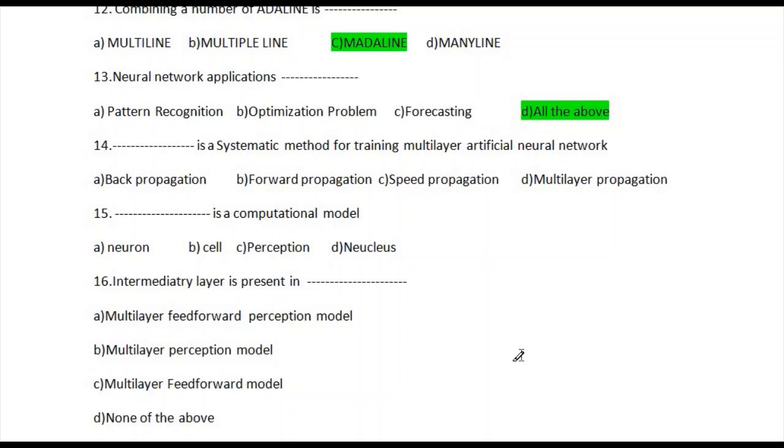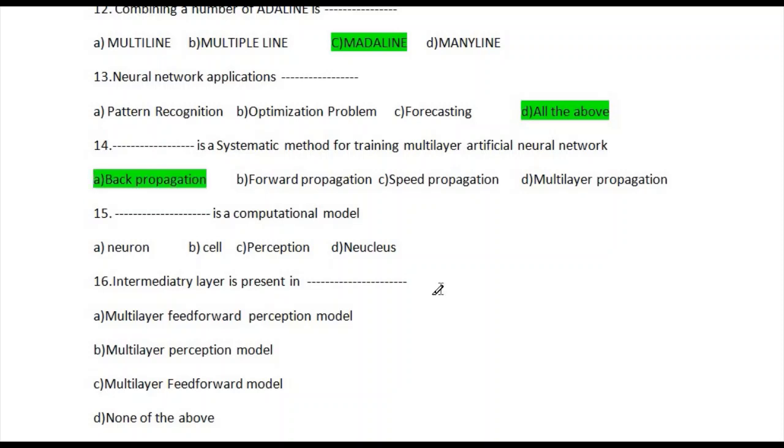Question number 14 is: blank is a systematic method for training a multi-layer artificial neural network. The available options are back propagation, forward propagation, speed propagation, multi-layer propagation. So the correct answer is back propagation.